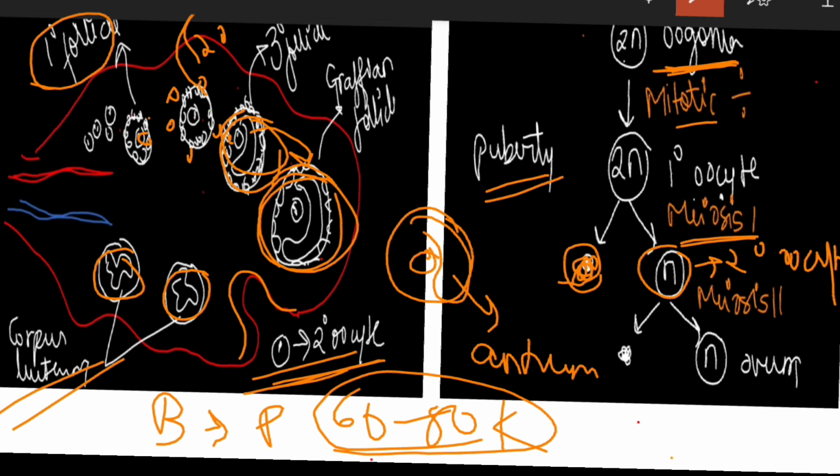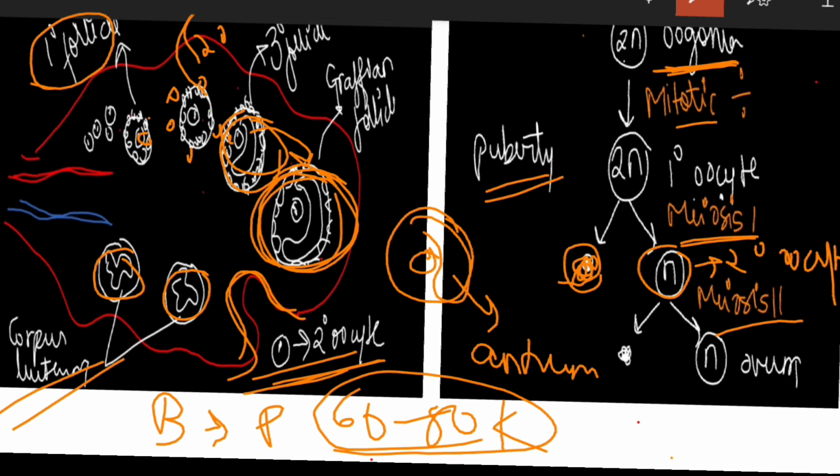The secondary oocyte will undergo meiosis 2 and result in the formation of the second polar body and the ovum. But we have already discussed that because of the rupture of the Graafian follicle, there is a release of the secondary oocyte. The second meiosis will only occur after fertilization. If fertilization has occurred, then only will the second meiosis take place.